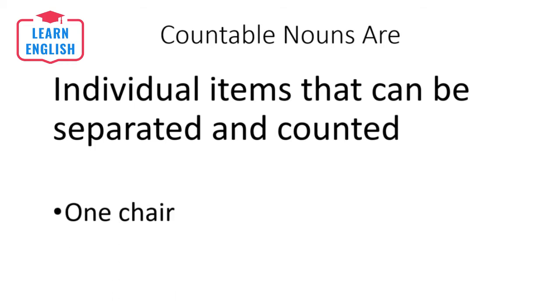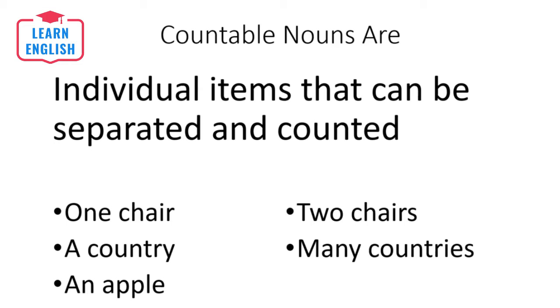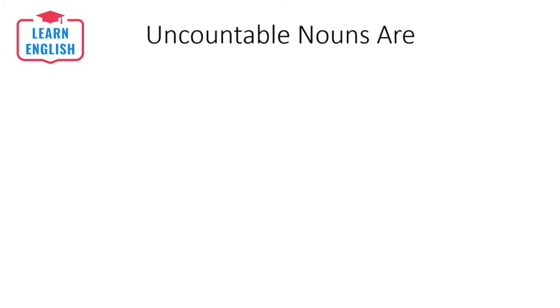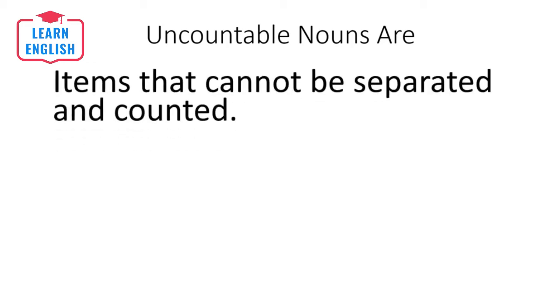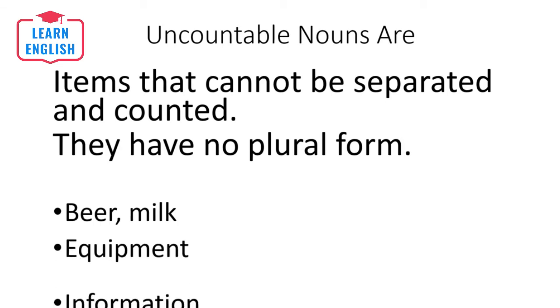So one chair, two chairs. A country, many countries. An apple, 12 apples. Uncountable nouns are items that cannot be separated and counted, and they have no plural form. For example, beer, milk, equipment, information.